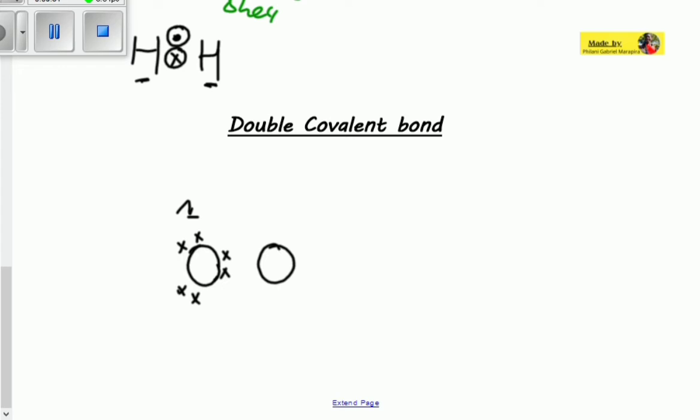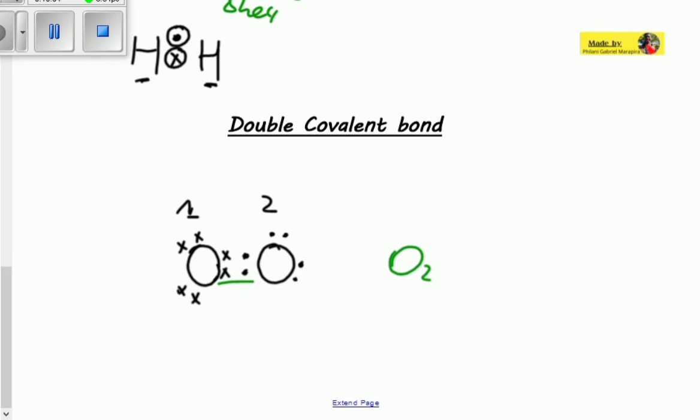And now we go to this one: we have 1, 2, 3, 4, 5, and then 5, 6 here. You can see now it's balanced because we have two oxygens which have got a double covalent bond, meaning that two pairs of valence electrons were shared between these atoms to maintain a stable structure. So this is two oxygen atoms making oxygen gas.